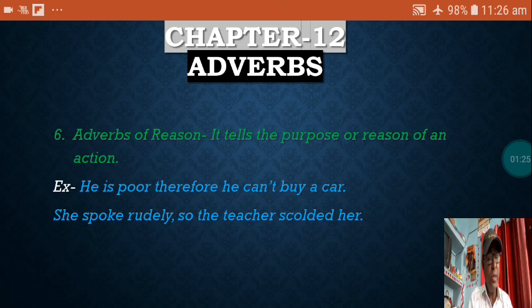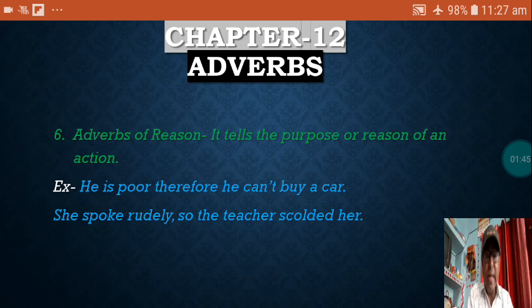So let us see adverbs of reason. It tells the purpose or reason of an action. Why an action takes place, what is the reason, what is the purpose, it tells about that.